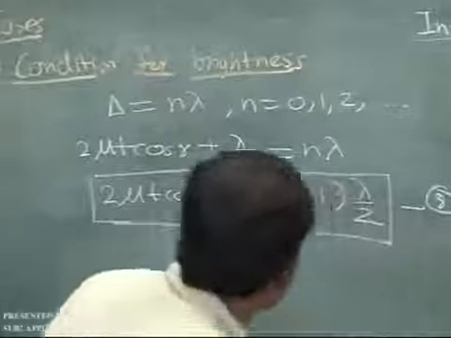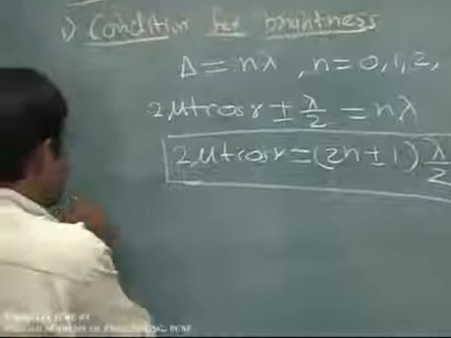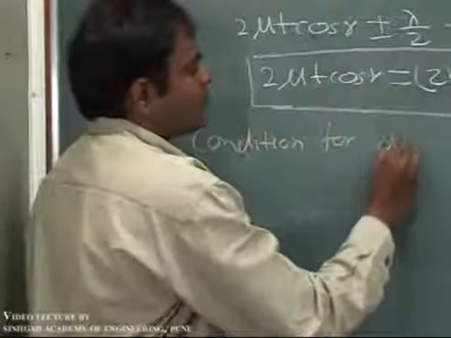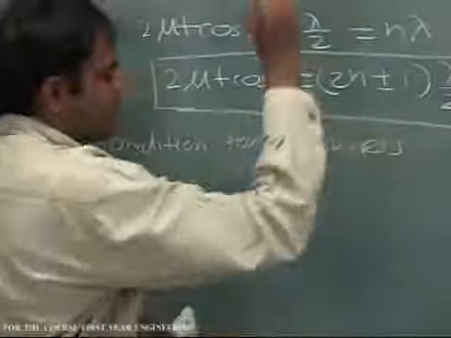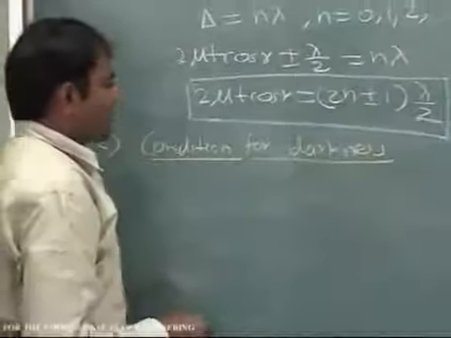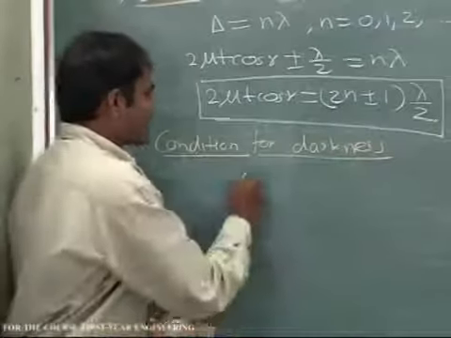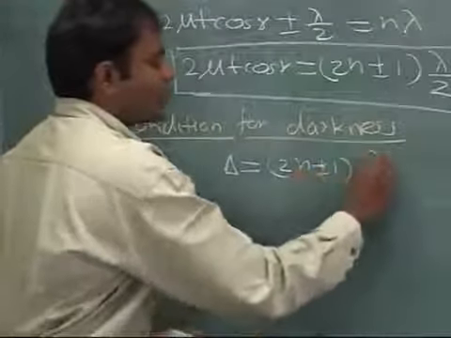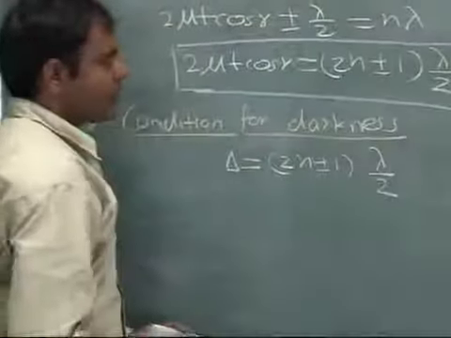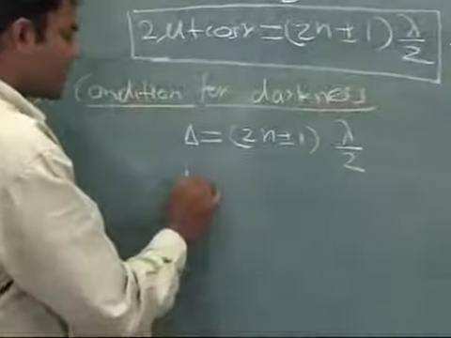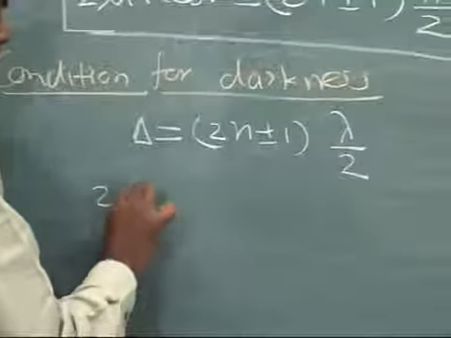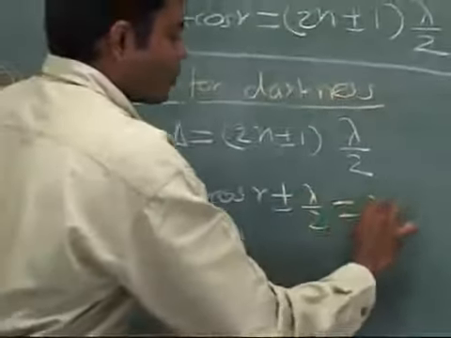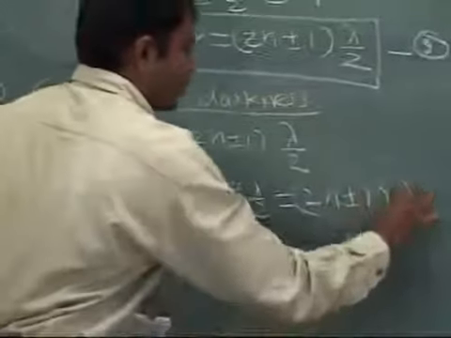Similarly, we can write the condition for darkness. So this is the second case. Now for darkness or destructive interference, the path difference delta is equal to an odd multiple, (2n plus or minus 1) of half the wavelength, lambda by 2. Now equating this with the path difference we have got here, we can write 2 mu t cos r plus or minus lambda by 2 is equal to (2n plus or minus 1) lambda by 2.